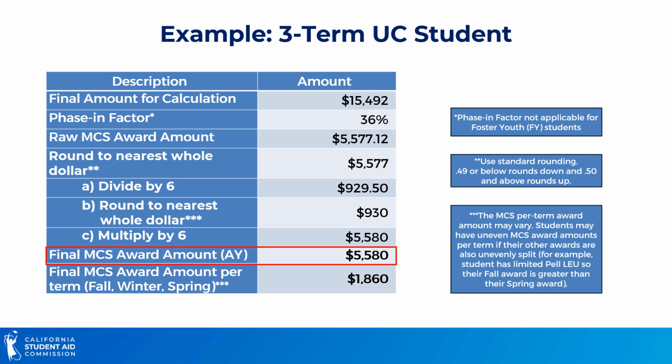Now please note here that the MCS per term award amount may vary. Sometimes students have uneven MCS award amounts across all terms, and that usually happens if either their cost of attendance or their other awards are also unevenly split. For example, if a student were to have limited Pell LEU, that would result in a larger Pell Grant, perhaps in the fall, and a smaller Pell Grant award in the winter or spring. In doing so, that would increase the MCS award amount in winter or spring to make up for the missing Pell Grant.